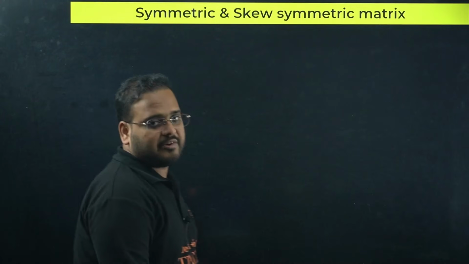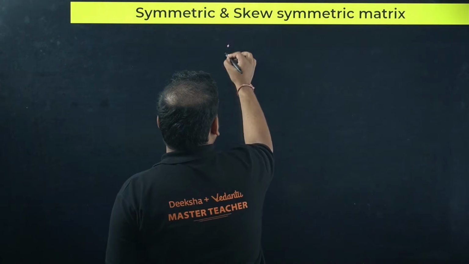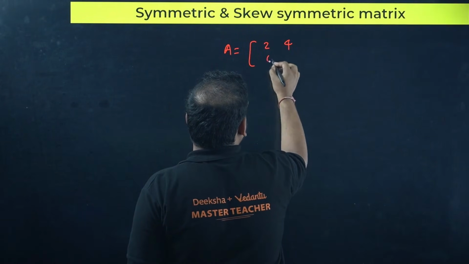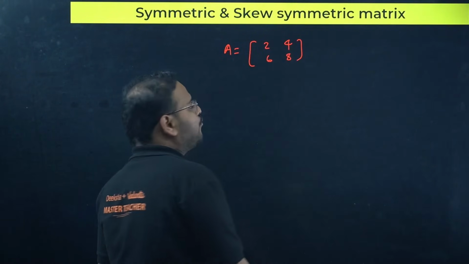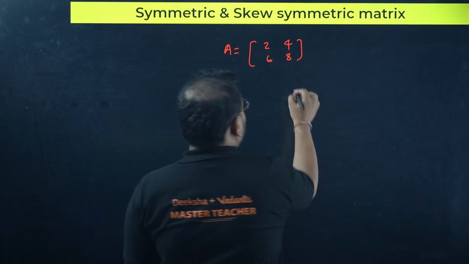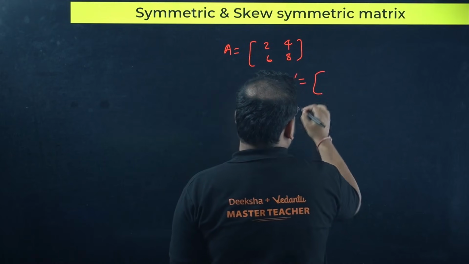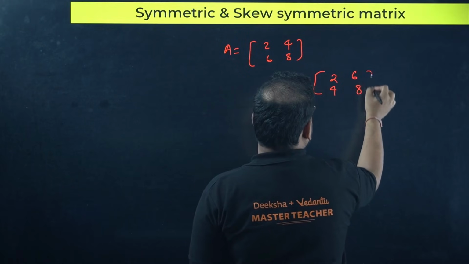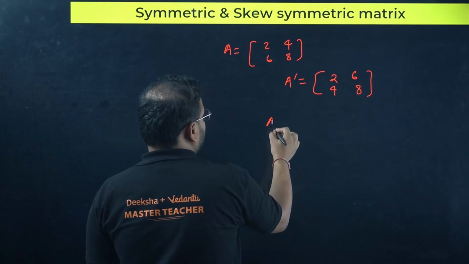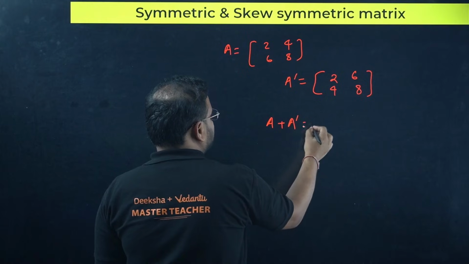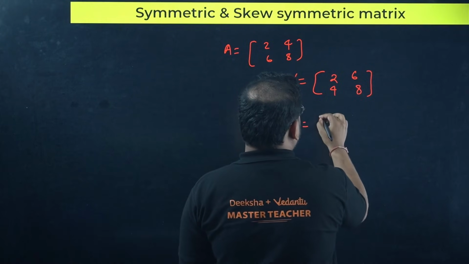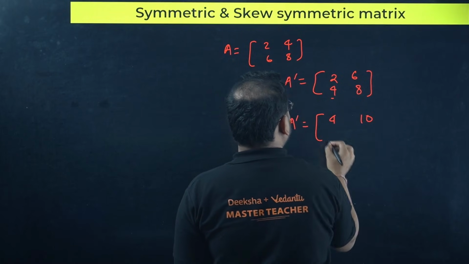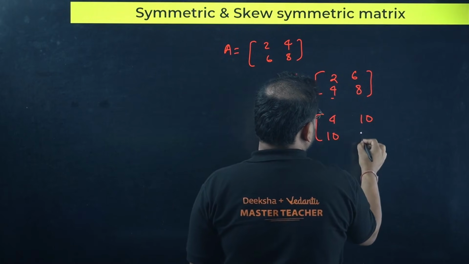Symmetric and skew symmetric matrix. Very simple. Let's take an example to understand this. If you have matrix A, 2, 4, 6, 8. A dash means what? This 2 will be as it is, 8 will be as it is, 4 comes here, 6 goes there. Okay, add this. A plus A dash. Check here. 2 plus 2 is 4, 6 plus 4 is 10, 4 plus 6 is 10, and 8 plus 8 is 16.